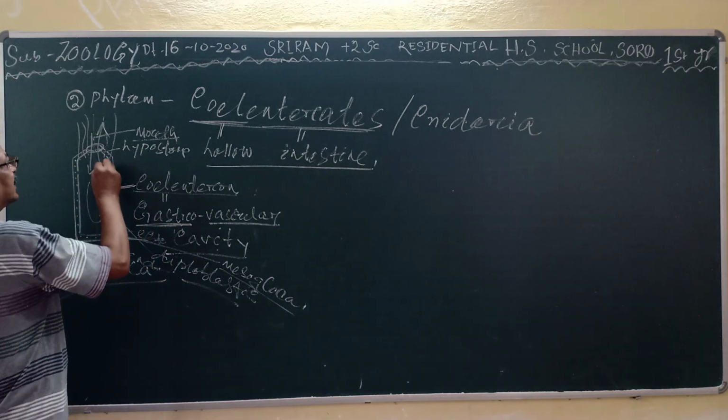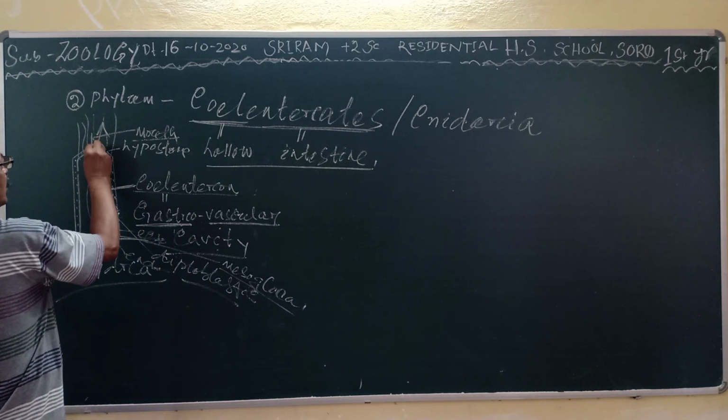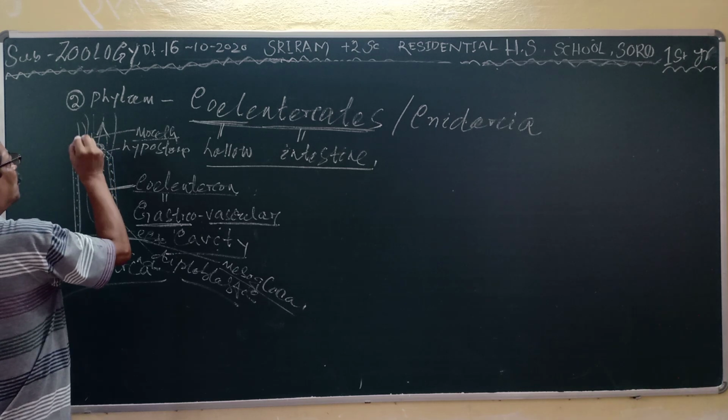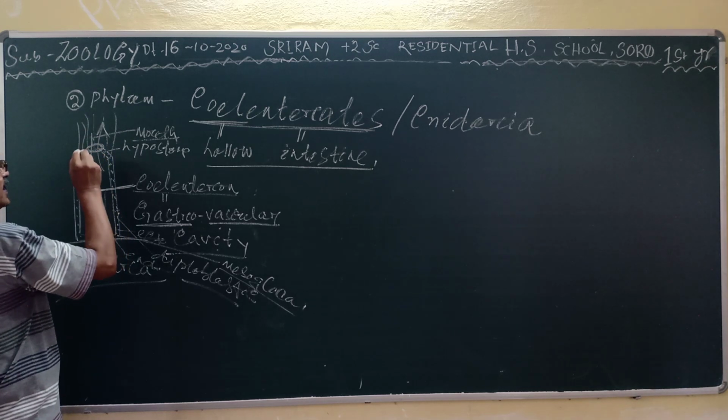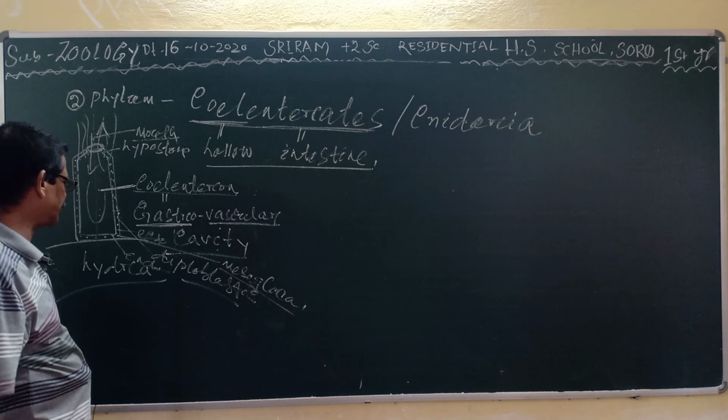It has only one outlet or only one aperture which performs both functions, that is the mouth as well as the anus.